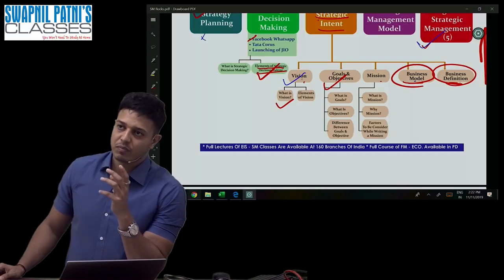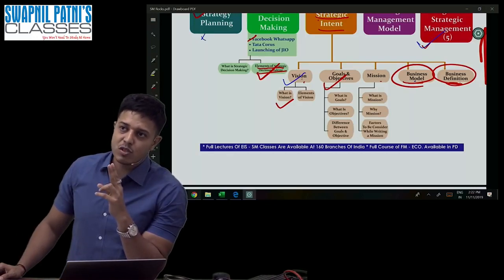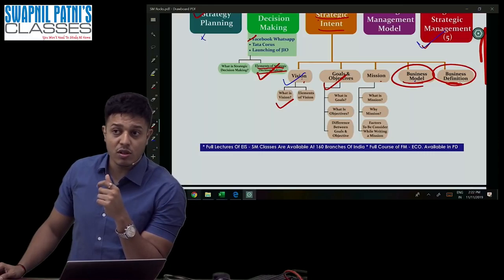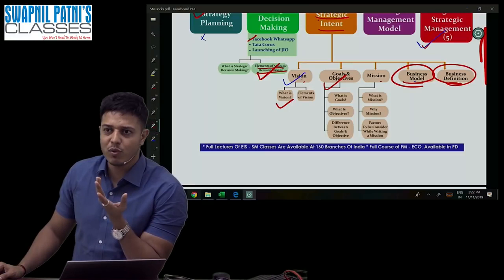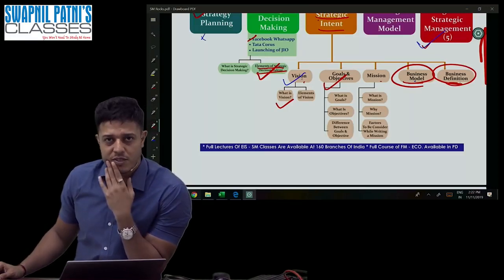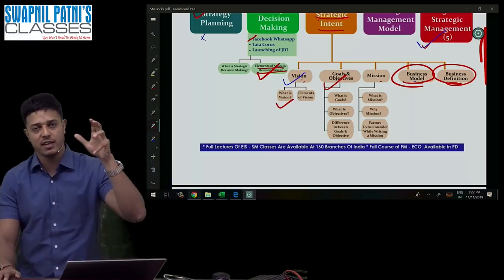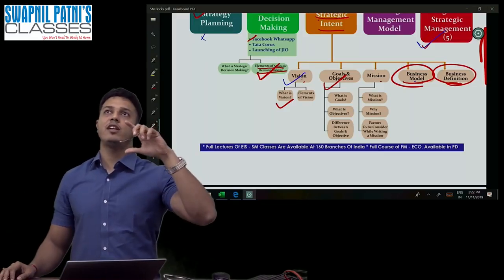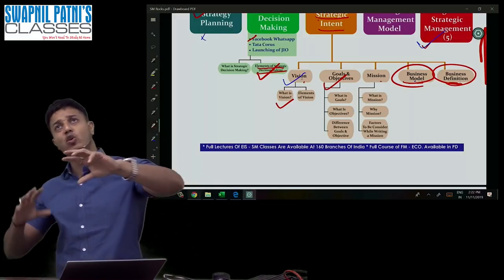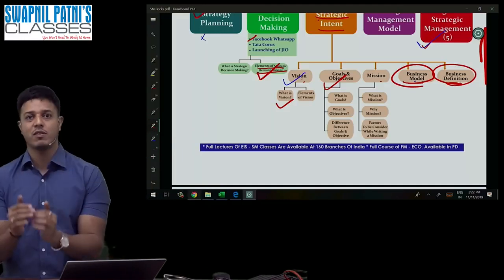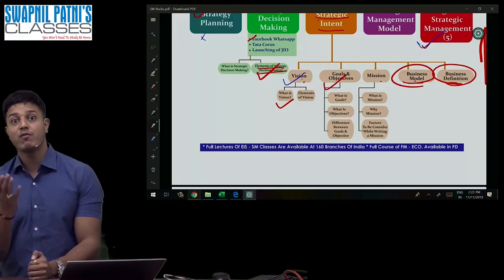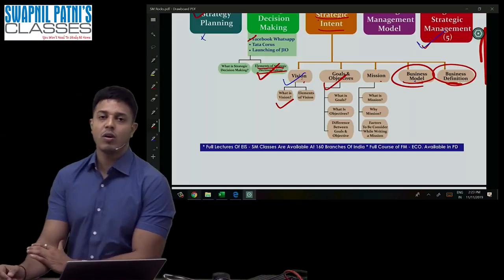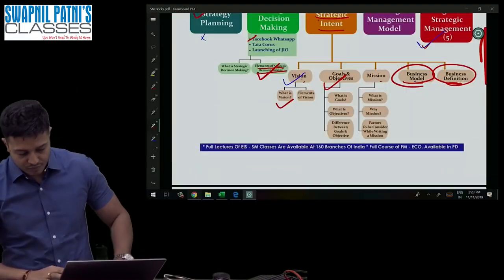So, example. It should not answer only what we are. It should also answer what we do. What we are: telecom services. What we do: we are providing error-free telecom services. On the basis of this Airtel example, you can understand very easily. We are into telecom, and what we do, we are providing error-free telecom services. Okay, so that is the mission statement.